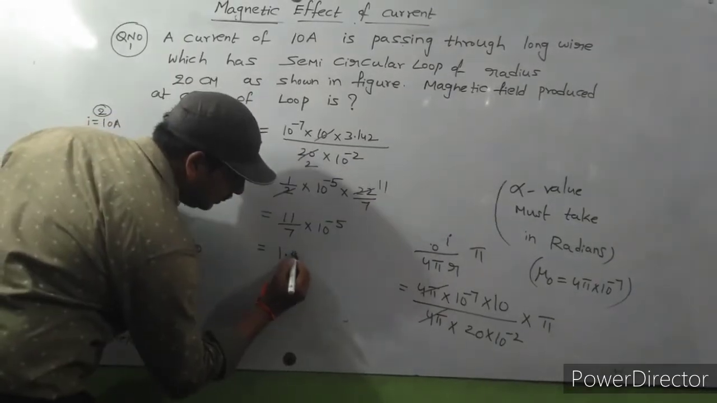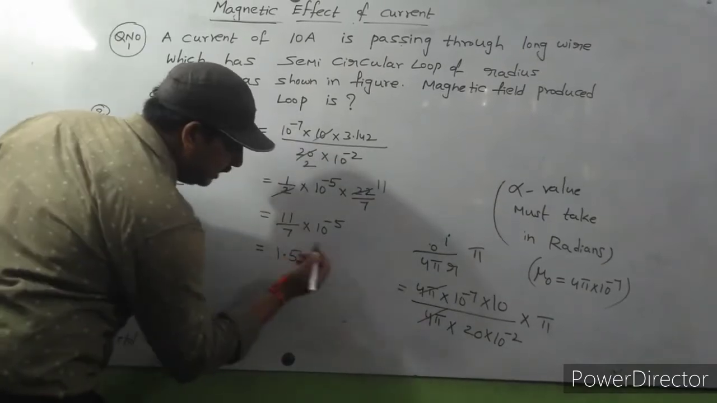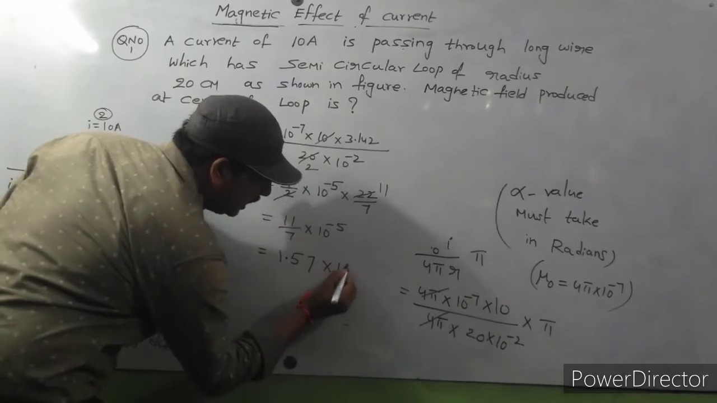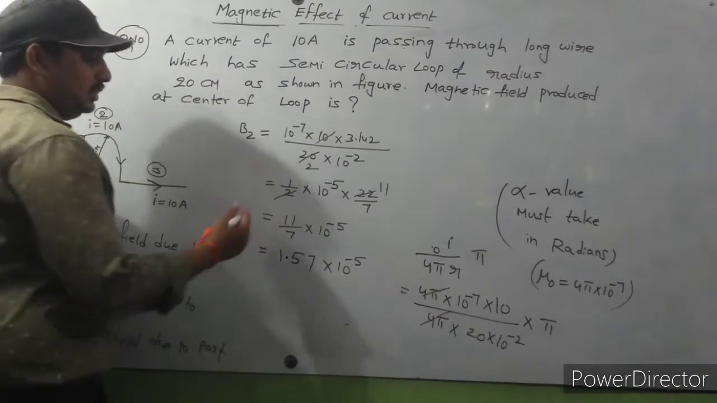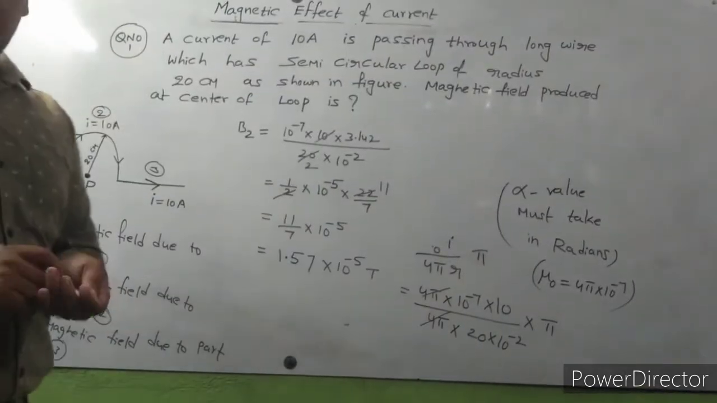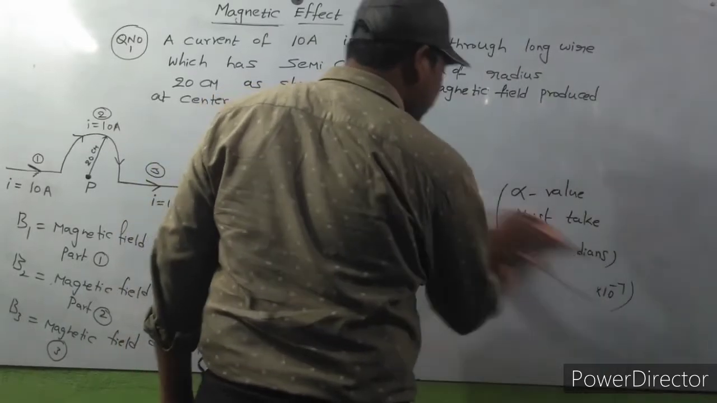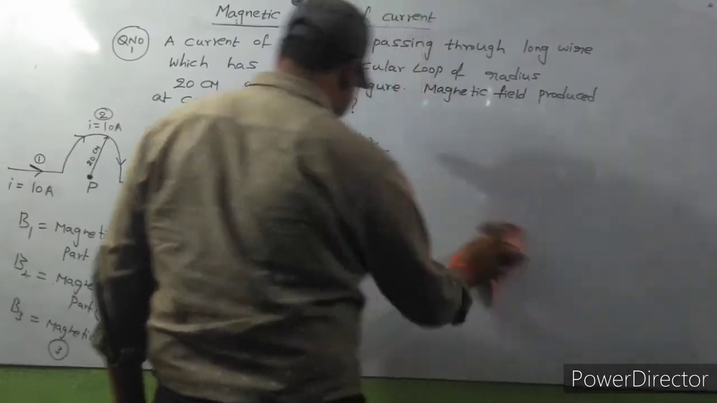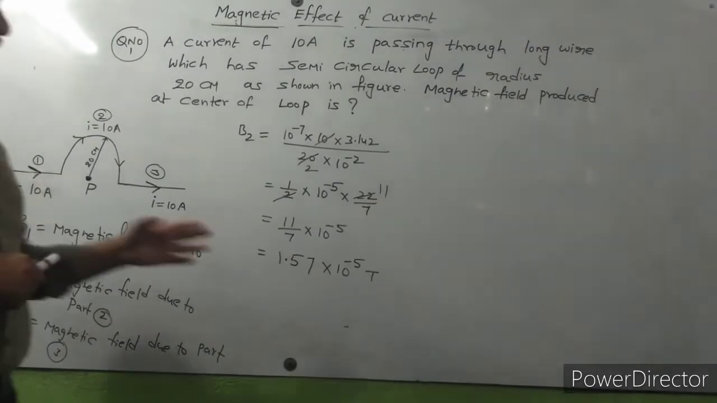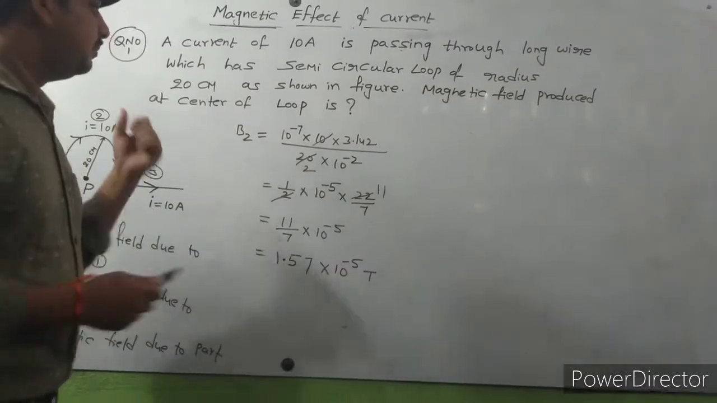7 5s 35. So then 5 is left. 7 7s 1.57 into 10 power minus 5. So this is the magnetic field due to semicircular arc, 1.57 into 10 power minus 5 Tesla. So this is the main answer, B2 value.